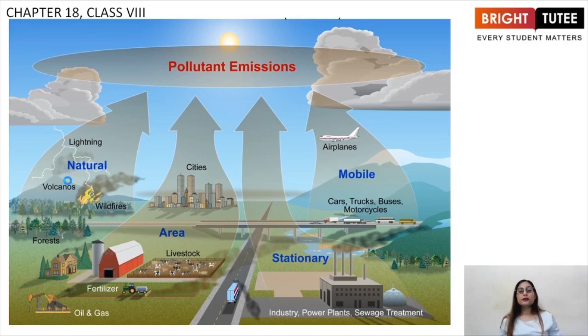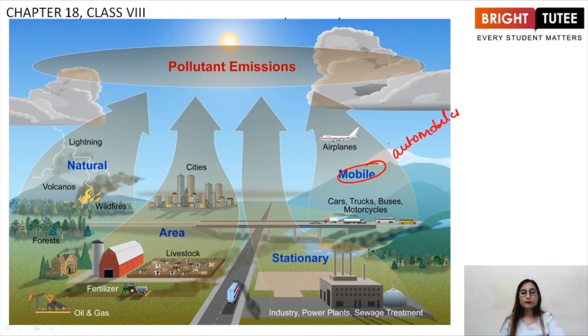Now students, there is a picture in front of you. In this picture, we will be looking at different sources from which air pollutants are obtained. Firstly, mobile. Here we are talking about automobiles.